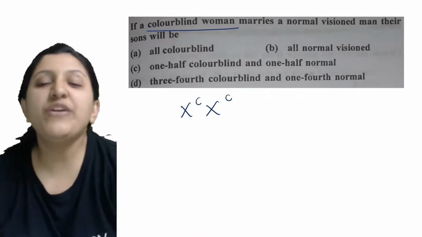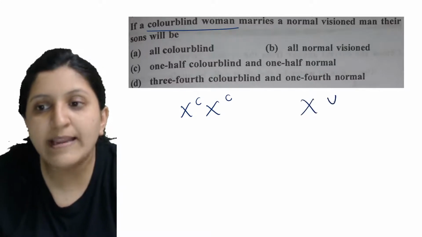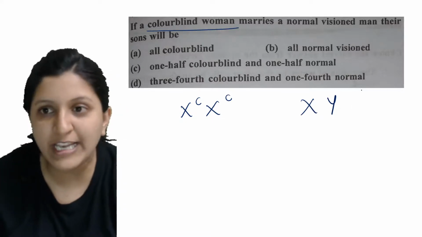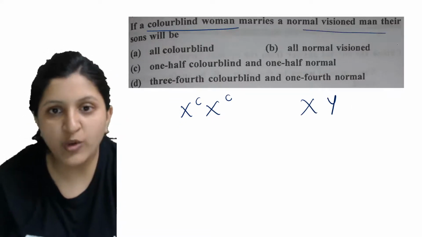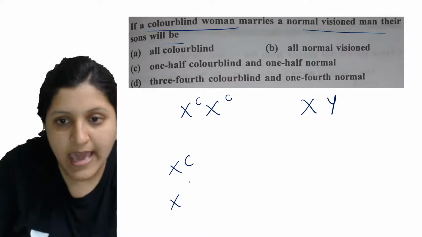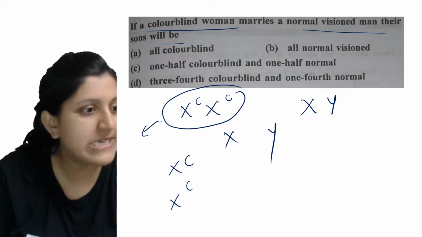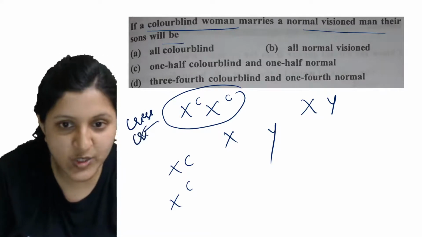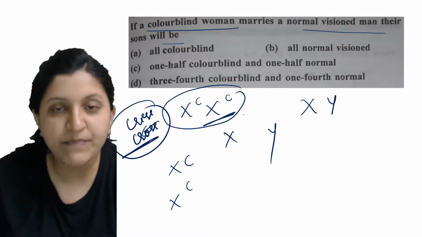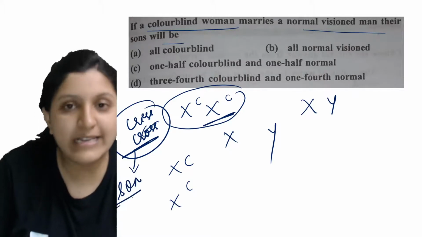All right, so now if a colorblind woman marries a normal visioned man, that means he does not have any color blindness, he is completely normal. Their son will be, so let's put up a Punnett square with XC and XY. You know that X-linked inheritance is basically a crisscross inheritance. That means if a mother is affected, it is a sure thing that she is going to transfer her disease to the son.